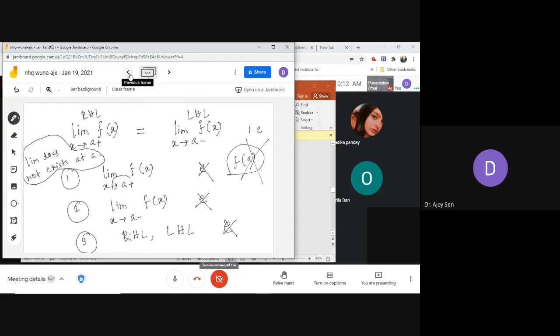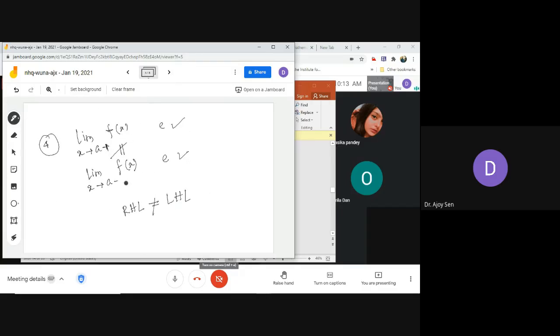You have to find some functions. Actually, you need 4 examples or 4 functions for which these 4 conditions are satisfied. That means you have to find a function and a point at which the limit does not exist: either the left hand limit does not exist, or the right hand limit does not exist, or both do not exist, or both exist but they are not equal.